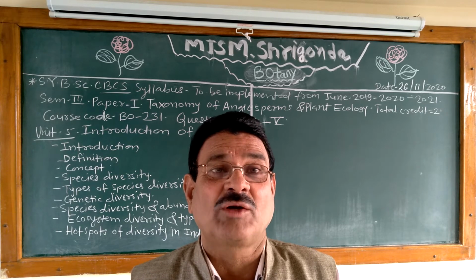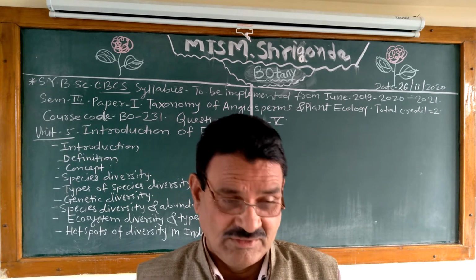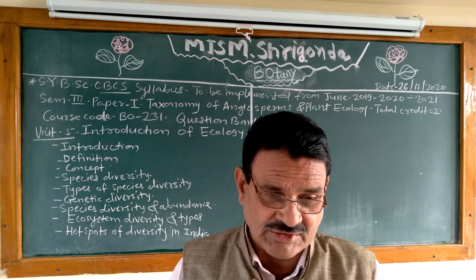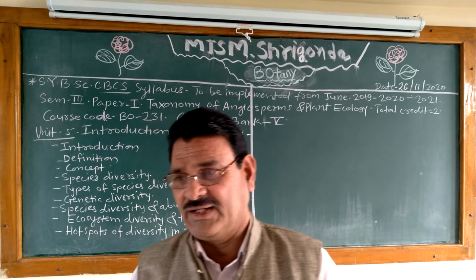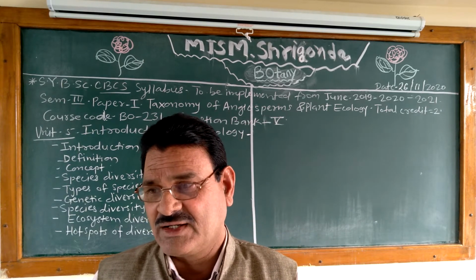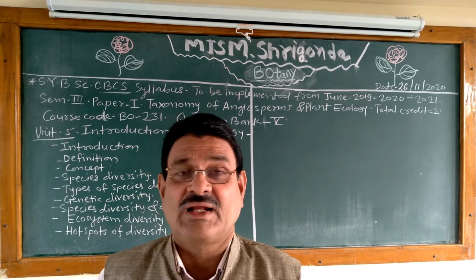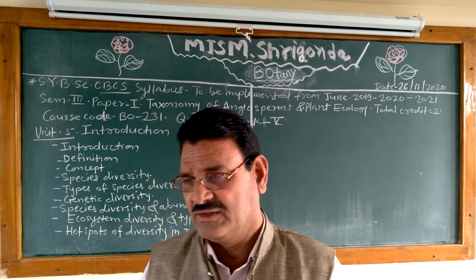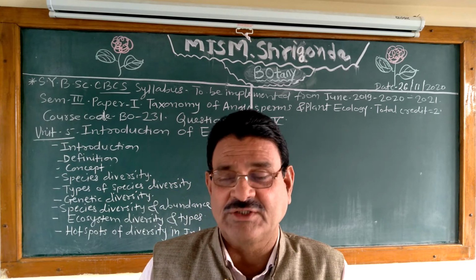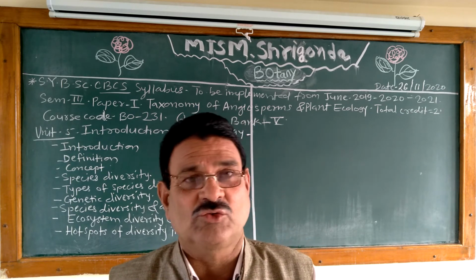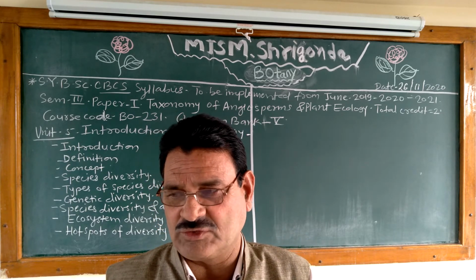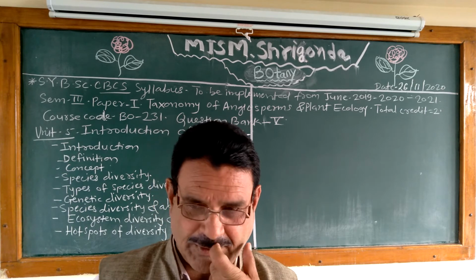And the types of ecosystem diversity. Give major ecosystem types of the world. That is terrestrial ecosystem. Classify terrestrial ecosystem. What is forest ecosystem? Give the definition of forest ecosystem, grassland ecosystem, tundra ecosystem, desert ecosystem and cropland ecosystem.